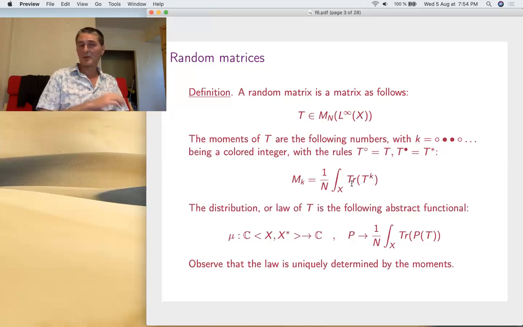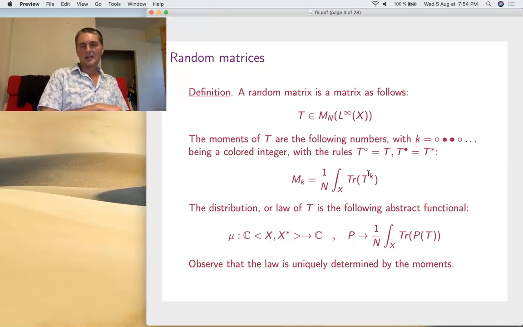So an arbitrary product between t and t star is a product with respect to a colored integer. For instance, t to the k, which is here white, black, black, white, would be t times t star times t star times t. So these are definitely the moments. Of course, you can put tensor products, however, it depends on your formula. So with this definition here, that's the formula.